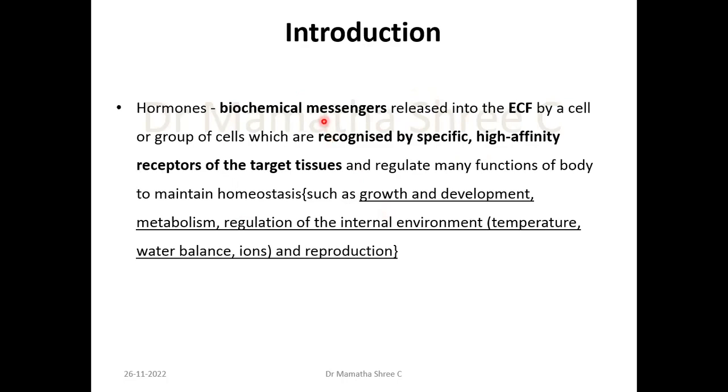Now, when you're asked to define a hormone, you can define it as a biochemical messenger released into the extracellular fluid by a cell or a group of cells, which are recognized by specific high affinity receptors of the target tissues, which regulate many functions of the body to maintain homeostasis.